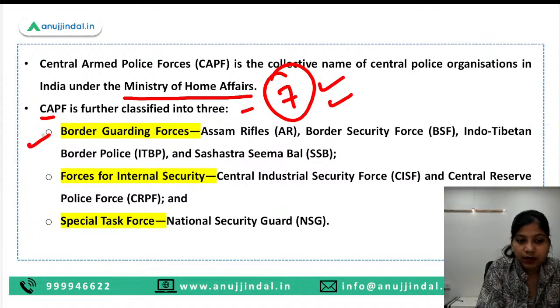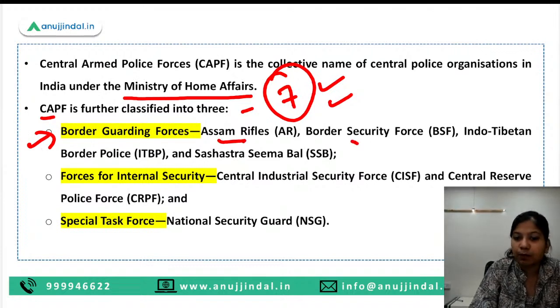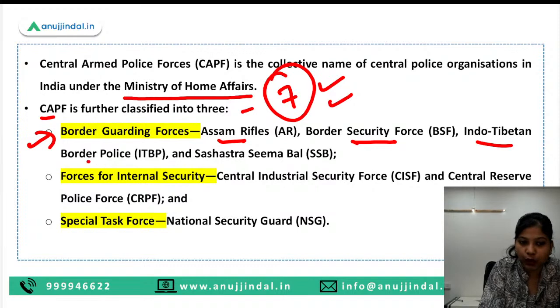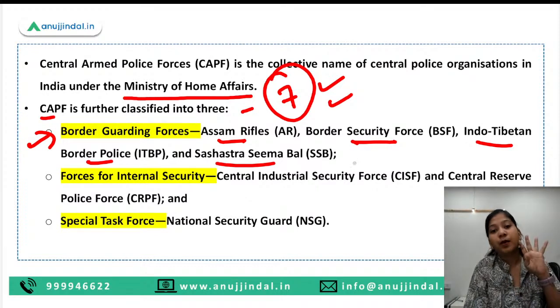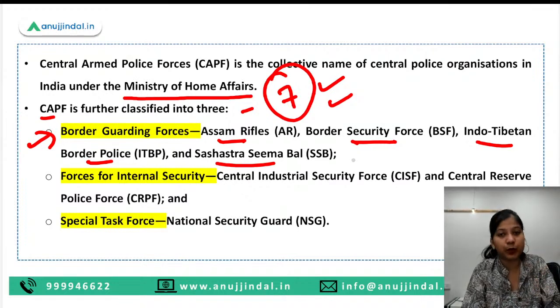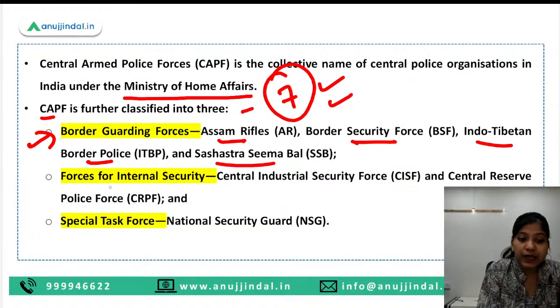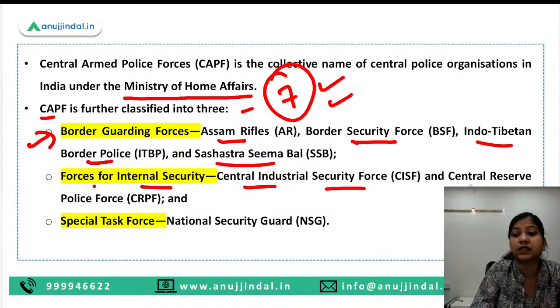So the first category of units is border guarding force: Assam Rifles, Border Security Force, Indo-Tibetan Border Police and Sashastra Seema Bal. These are the 4 forces under the Central Armed Police Forces which are located on the border and they protect our borders. Then we have forces for internal security: Central Industrial Security Force and the Central Reserve Police Force, that is CRPF.